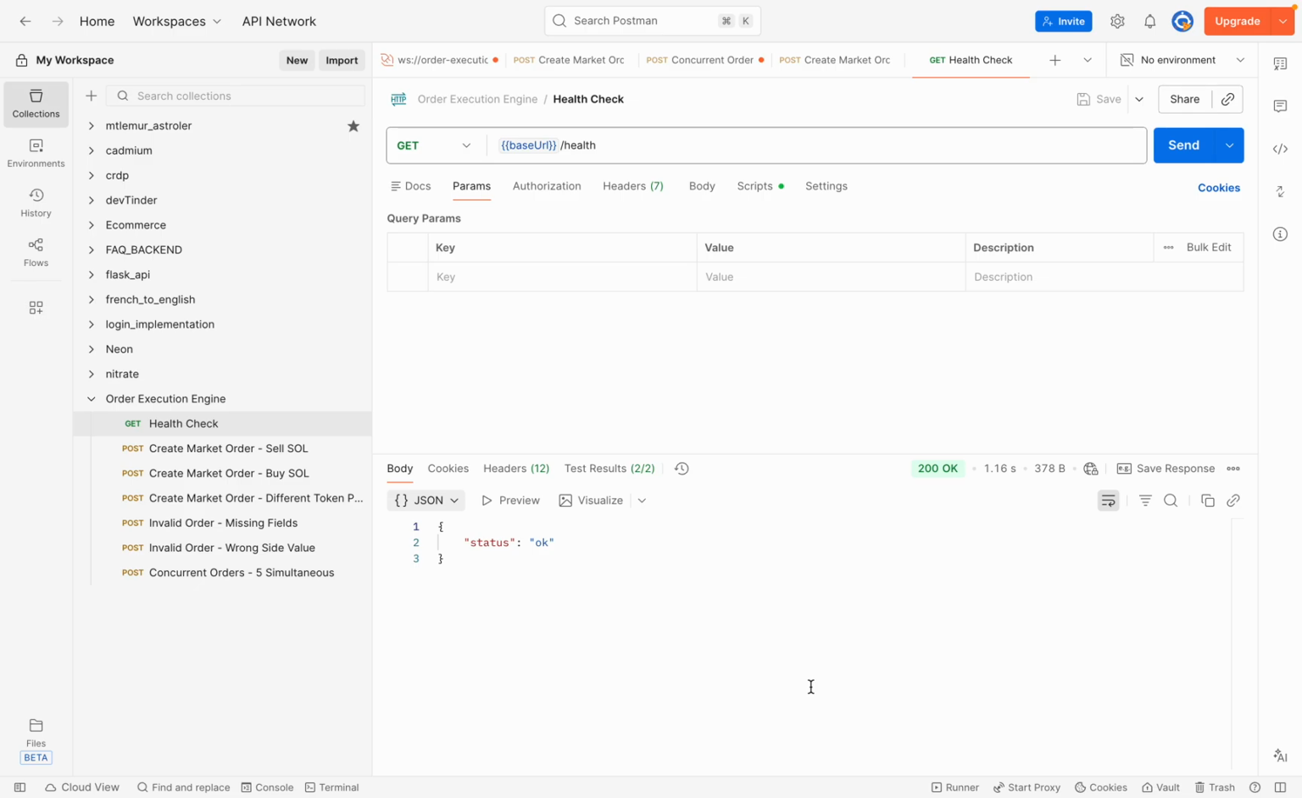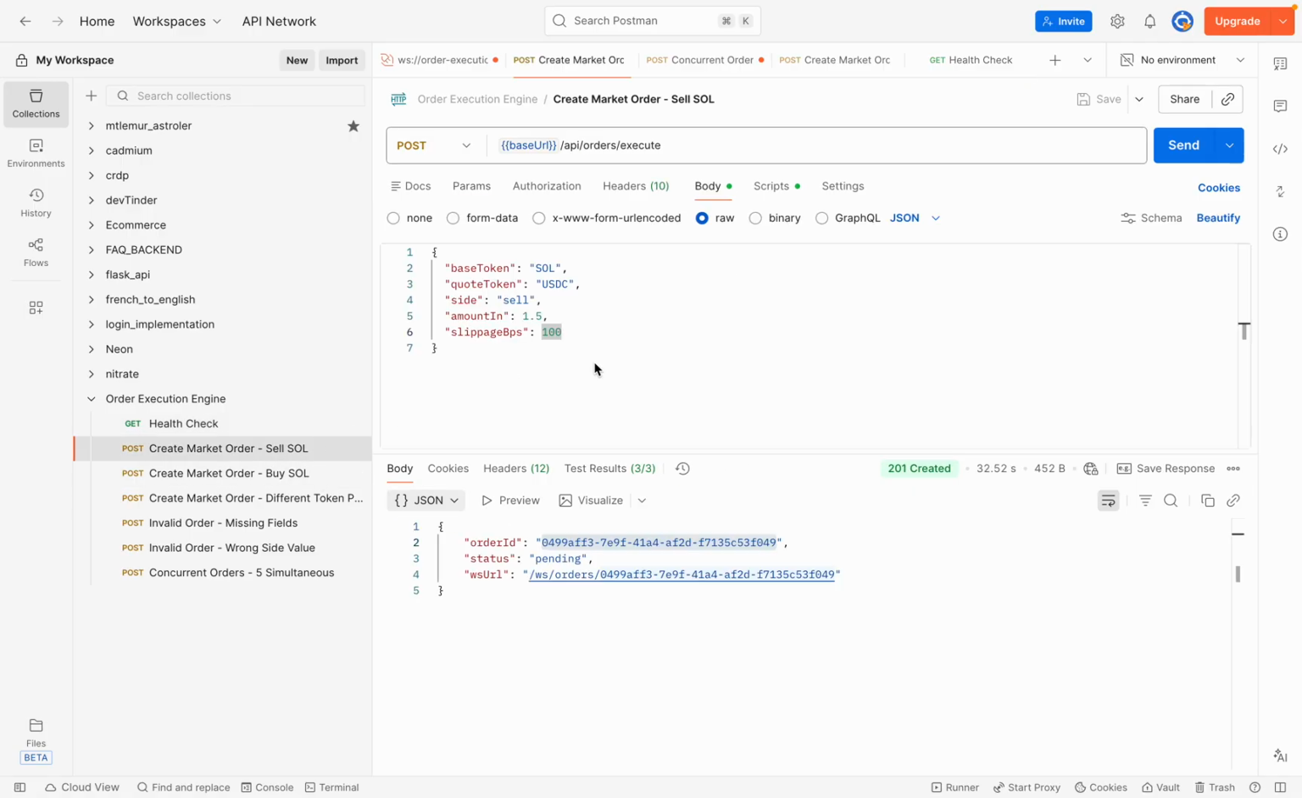Complete the assignment and deploy it on Render. So this is the first API, to check the health of the backend server. Status is okay.